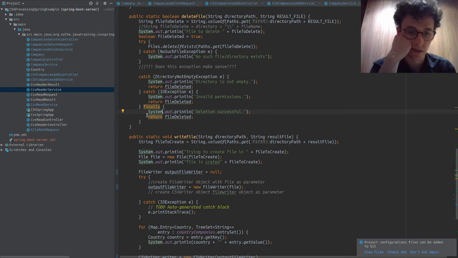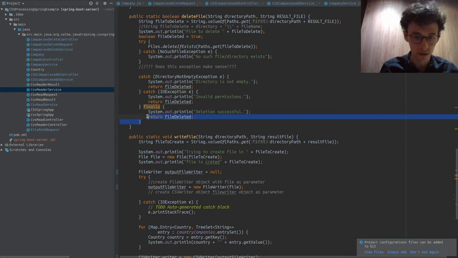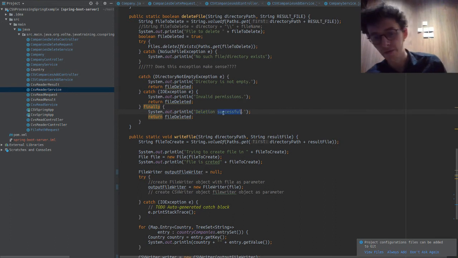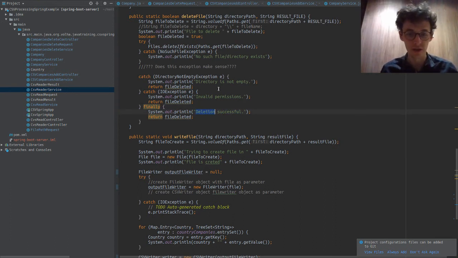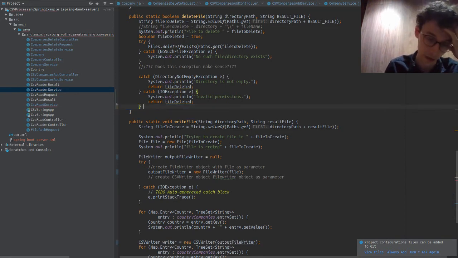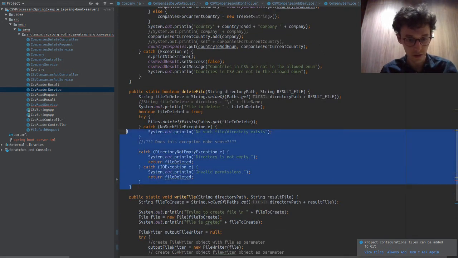Catch. This is, okay, I don't like this. Deletion successful. We shouldn't do that as well. Finally does not mean deletion is successful. I would be careful about that. It always goes to a finally regardless of whether it completes. Let me fix this for you, because I think there was some struggle here with exactly what was going on.